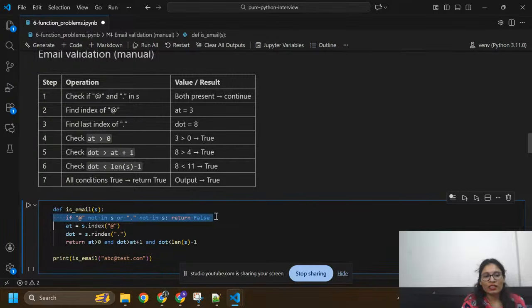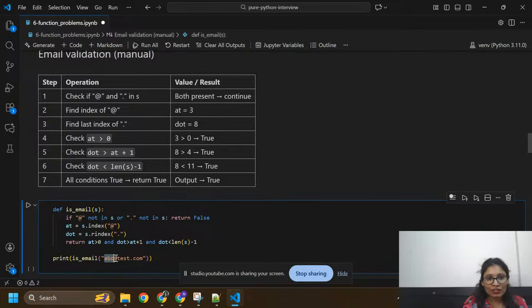In the first step I have created one variable, at, where we are going to check that at the rate is present inside this s. So at is the new variable, at equals s.index. So s equals this, and I'm going to check at which index I have this at the rate. So we are going to count. At index 0 we have a, at index 1 we have b, at index 2 we have c.